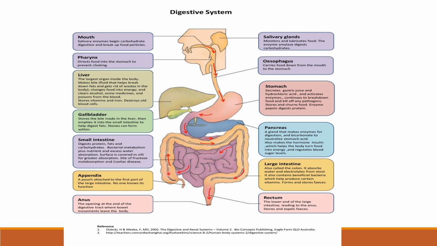After the food is digested in the small intestine, it will be taken to the large intestine, where absorption takes place. It will absorb the extra water from food, so that less water is thrown out of the body. Then the food will be stored in the rectum, and finally it will be thrown out through the anus. At the end of the anus there is a sphincter which controls the opening and closing of the anus.